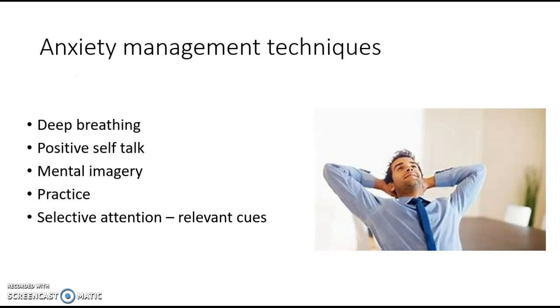Moving on to anxiety management techniques. So, deep breathing. Deep breathing is one way to control anxiety. Deep breathing enables the performer to decrease the heart rate and increase the amount of oxygen being transported to the muscles around the body. Deep breathing also allows an athlete to gain composure before performing a certain task. Deep breathing cannot be used while performing, and the exercise will have to be stopped before you can use this technique, which is the only downside, because within a game you can't just stop because your team will have a disadvantage, or if it's an individual sport, your opponent will have an advantage if you just start breathing.